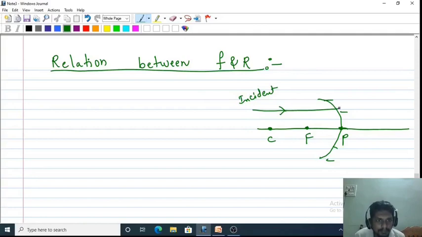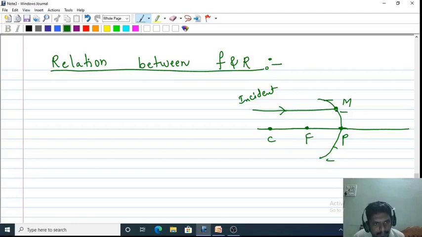Now let the point of incidence be M. According to our ray diagram rules, a light ray parallel to the principal axis will definitely come to focus at a point on the focus.